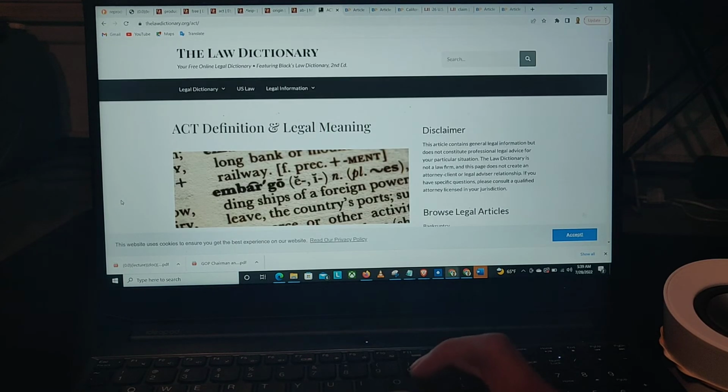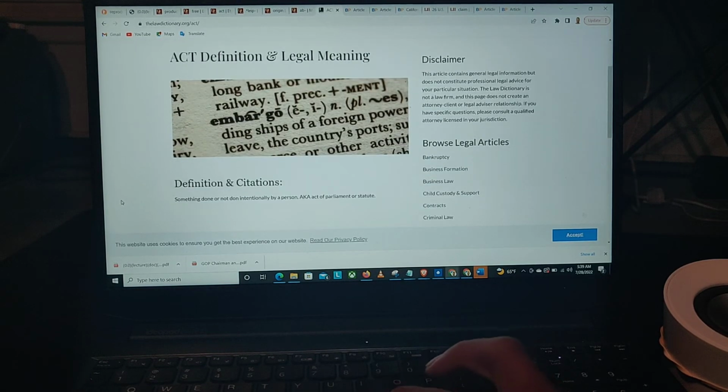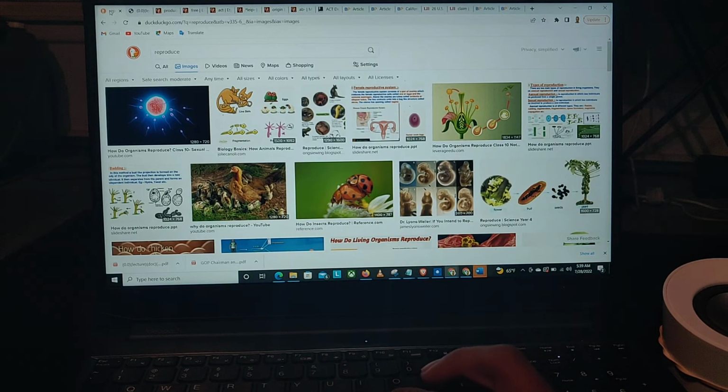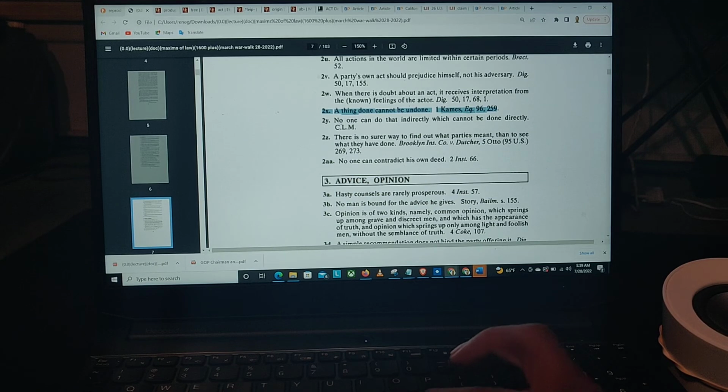So check out Black's Law Dictionary and let's look at act: something done or not done intentionally by a person. We all know what a person is. A person's not a real thing, it's just a fiction. So once again, look at what reproduce is in the image flow, and then look at what an act is. A thing done cannot be undone, man.